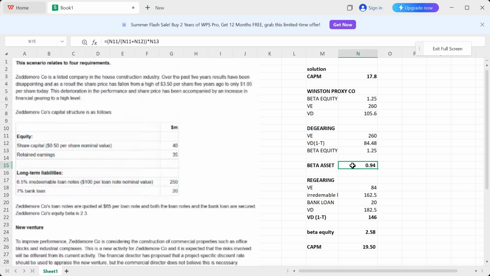Then after taking the business risk of Winston company, we try to re-gear it by inserting our financial risk, right? And what is our financial risk? It's basically the interest that we have to pay on the loan notes and on the bank loan, right? So we took that into account, and after that we got our beta equity, which was after taking the financial risk into account as 2.58, and based on this beta equity we calculated our project specific cost of equity, which came out to be 19.50 by using the CAPM method.